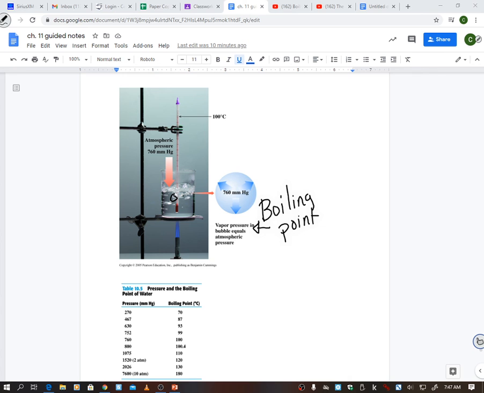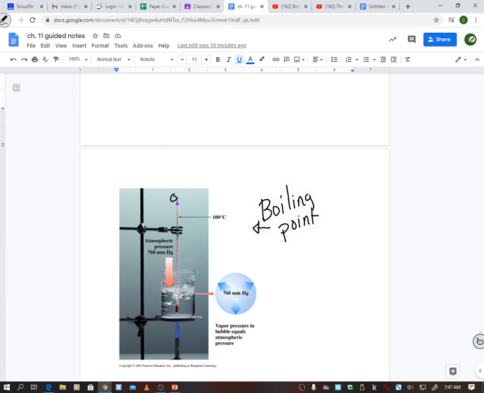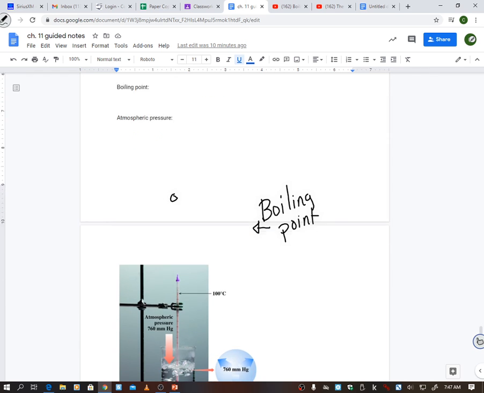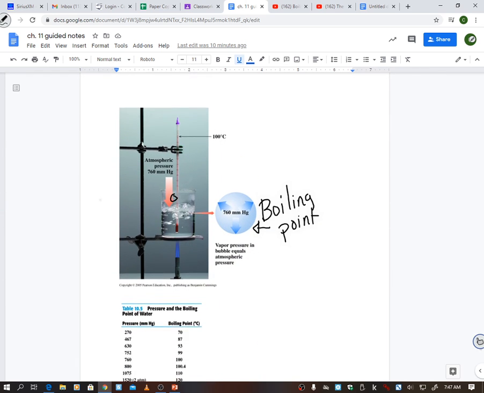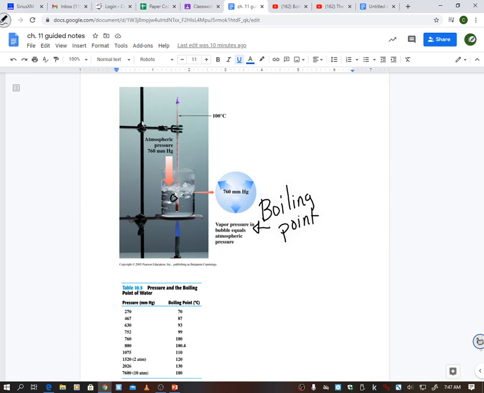All right, so atmospheric pressure, pressure pushing down. This would be like my vapor pressure, and then I've got my boiling point.